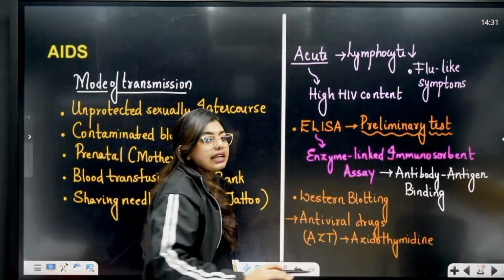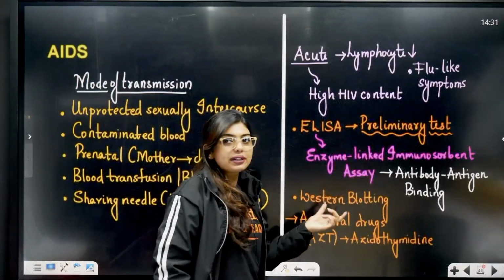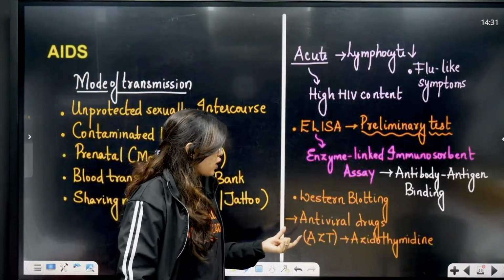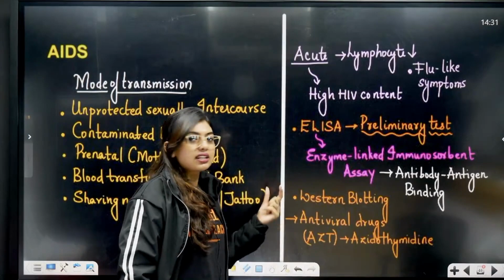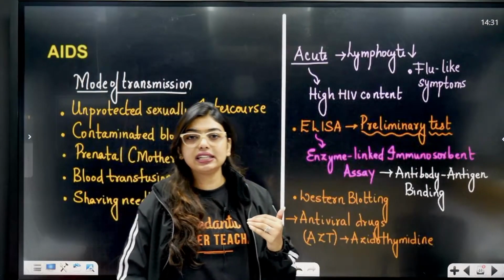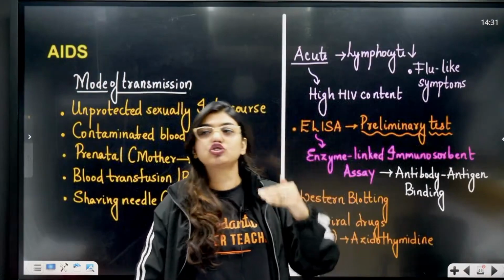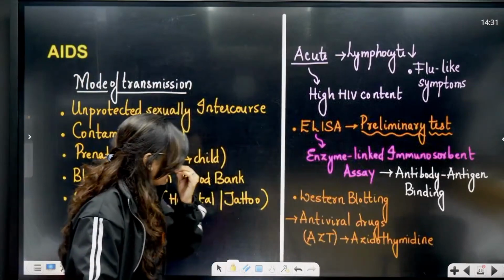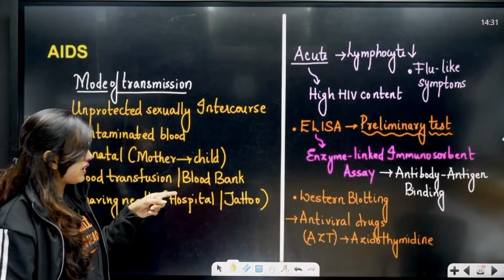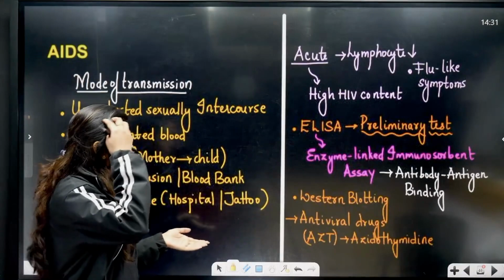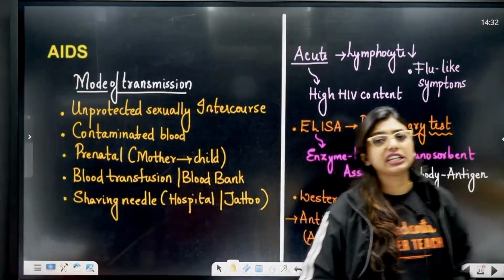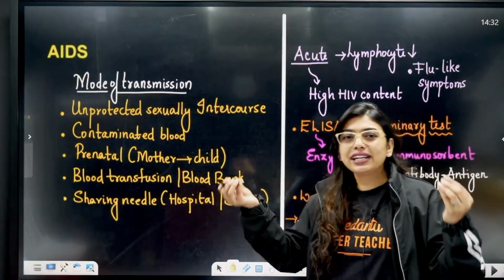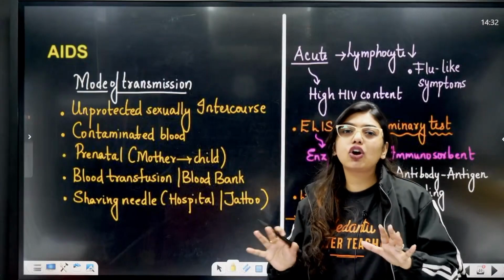Now, ELISA is a preliminary test, enzyme linked immunosorbent assay, which works on the antibody antigen principle. Western blotting is also done, and we can also give antiviral drugs. But please do understand, there is no ultimate cure for AIDS, just that we can control it or increase the lifespan of the person a little. Other than that, nothing. Clear? Western blotting, ELISA and antiviral drugs. AZT I have written. Azidothymidine we can give. These are antiviral drugs which can reduce symptoms or increase the lifespan of that person, but not cure completely.